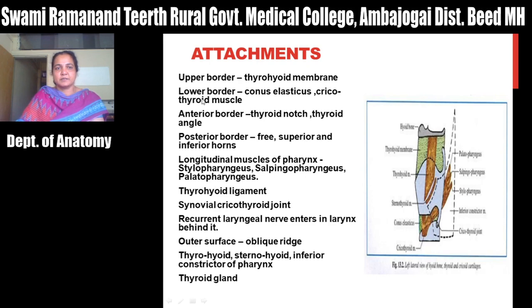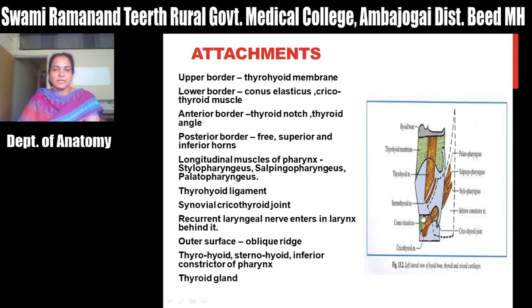So what are the attachments? This upper border, you have seen, gives attachment to the thyroid membrane. This thyroid membrane is attached above to the body of the hyoid bone as well as the lower border and greater cornu of the hyoid bone, and inferiorly it is attached to the upper border of the thyroid cartilage. This is the superior angle of the posterior border. The thickened portion of this thyroid membrane is the thyroid ligament. Okay, so this is the attachment of the upper or superior border.